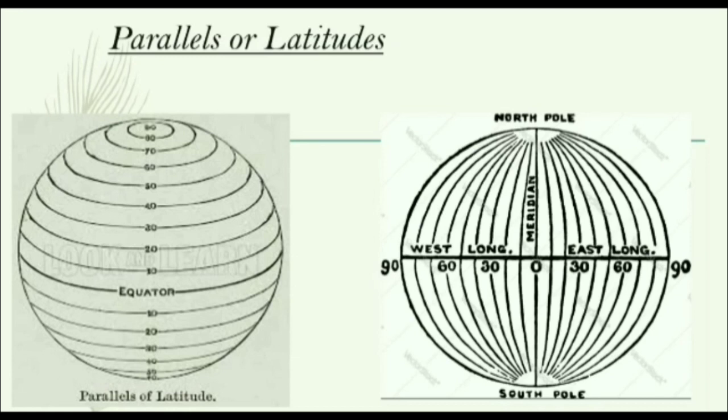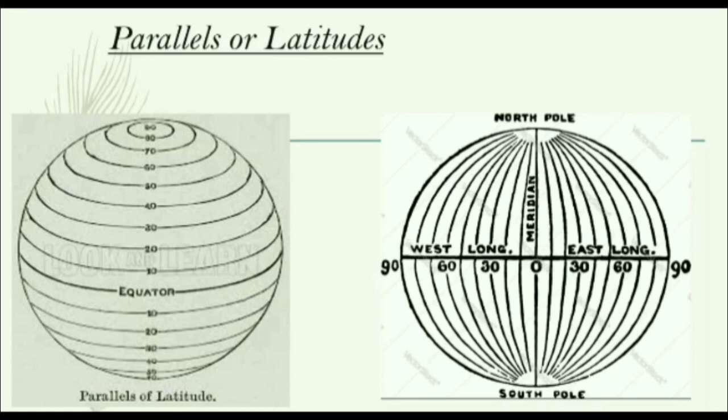These are meridians. These are lines of longitude. These are also imaginary lines which are drawn to locate places. These lines run from North Pole to South Pole, children, and these are not parallel because they all come together at the poles. They are intersecting at North Pole and the South Pole. So these are not parallel to each other. We will see more about meridians in our next video, children. So this much about the meridians.